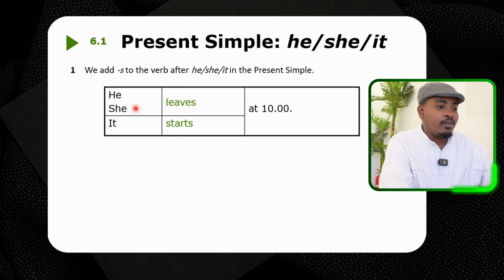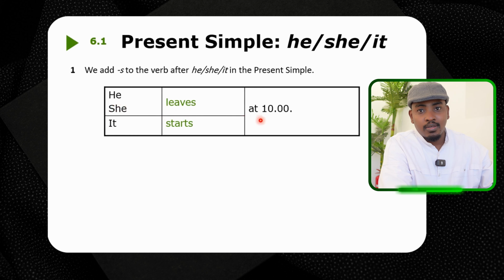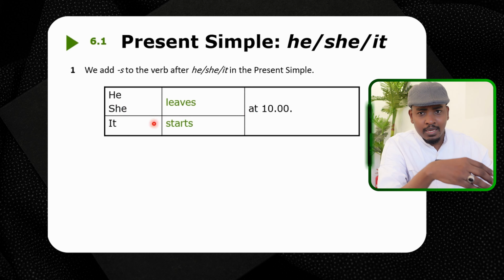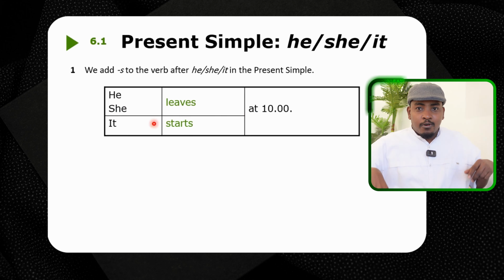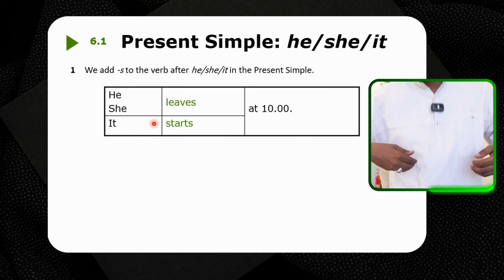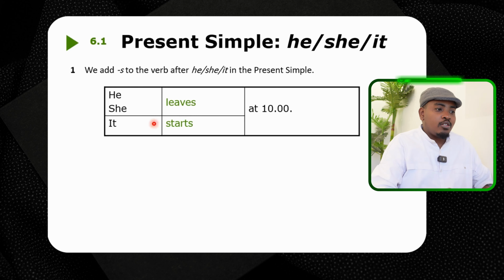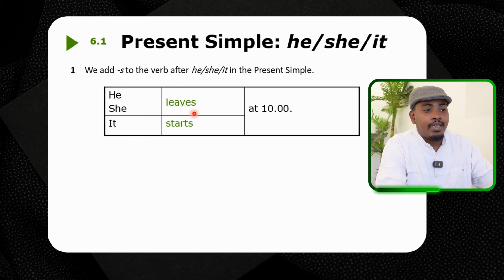For example, here, he leaves at 10 o'clock. She leaves at 10 o'clock. Leaves means leave, right? I leave now. Okay, now I'm leaving. Go, right? So she leaves at 10.